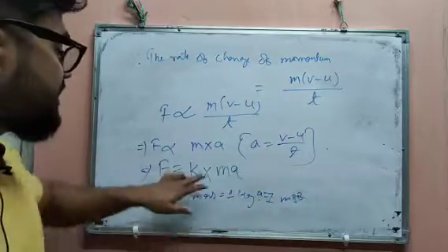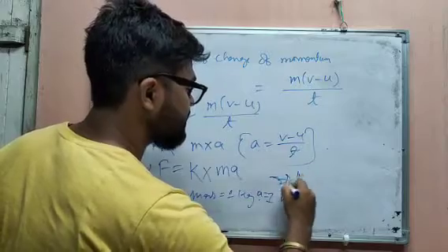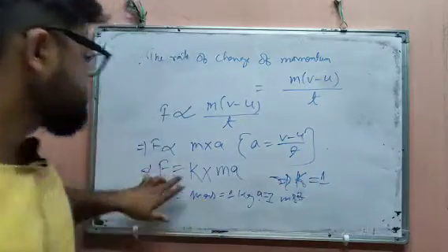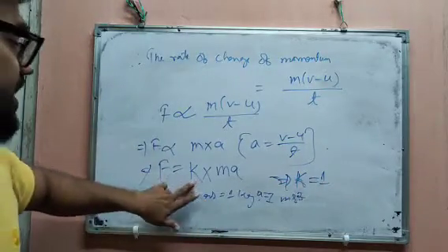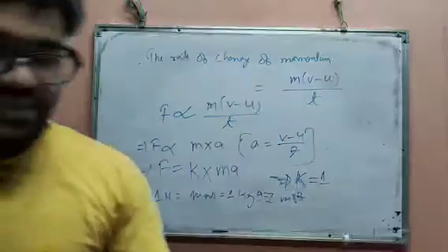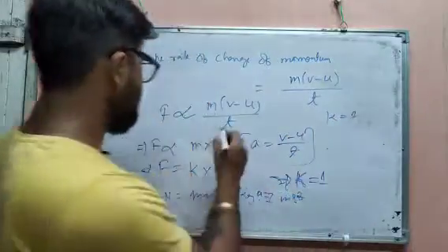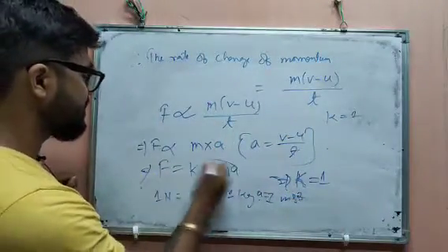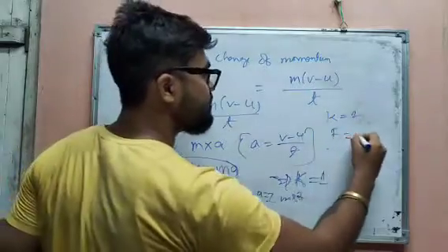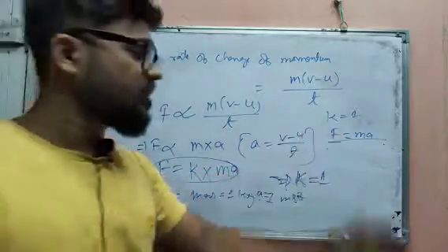So at that time what will happen? k becomes equal to 1, because here if we put 1 Newton, k into 1 into 1, then k becomes always 1. That means k will be equal to 1. So this equation becomes F equal to ma. This is the mathematical formula of the second law of motion.